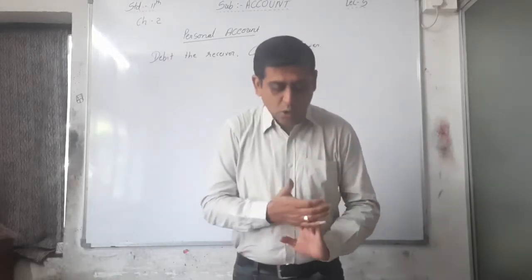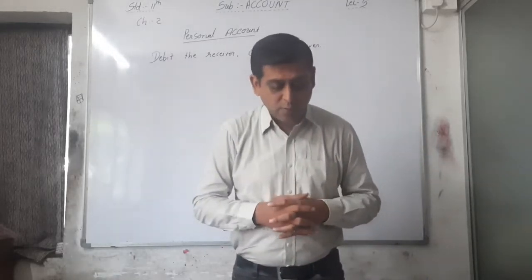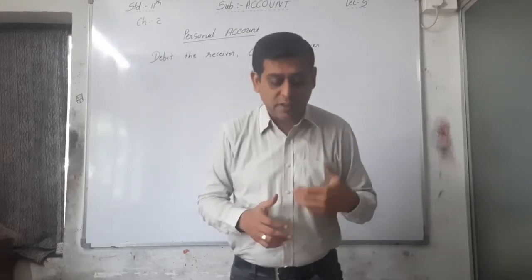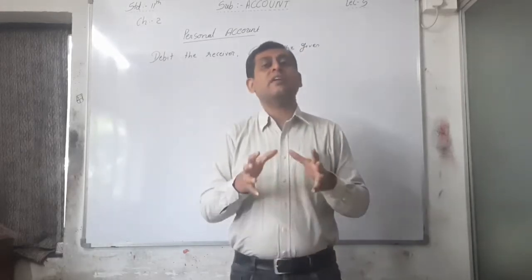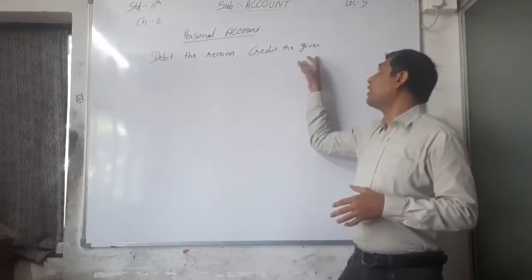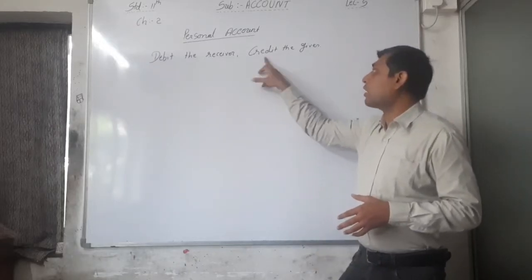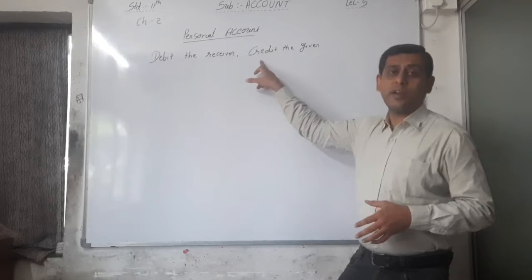See the answer, goods worth rupees 20,000 purchased from Jayshree. Jayshree is the benefit giver, her account will be credited. Whenever the benefit giver is there, her or his account will be credited.